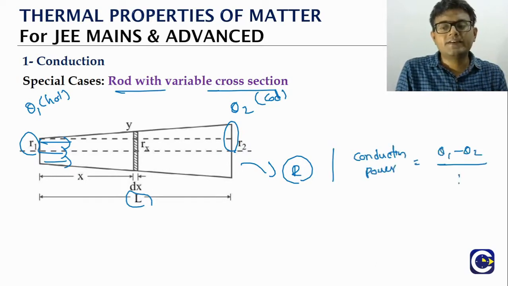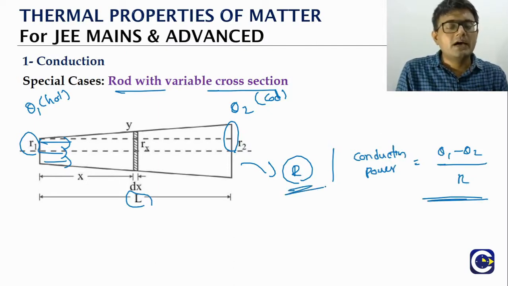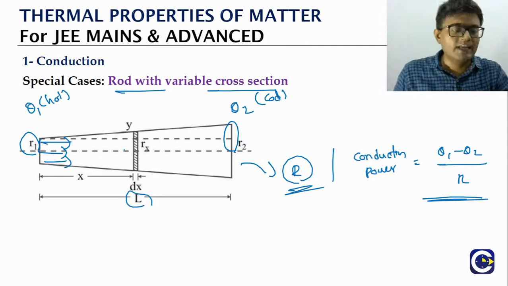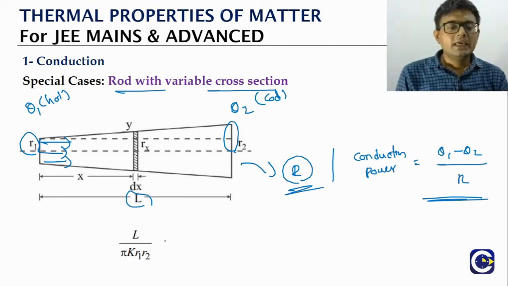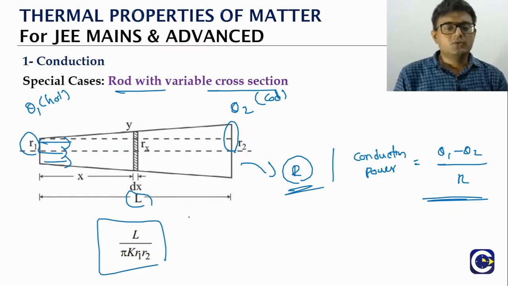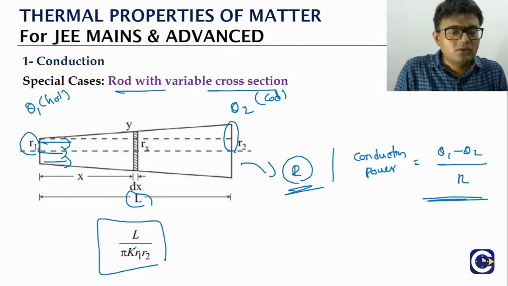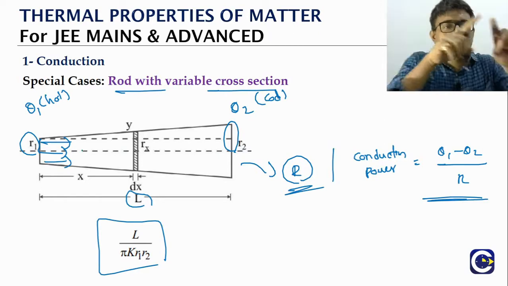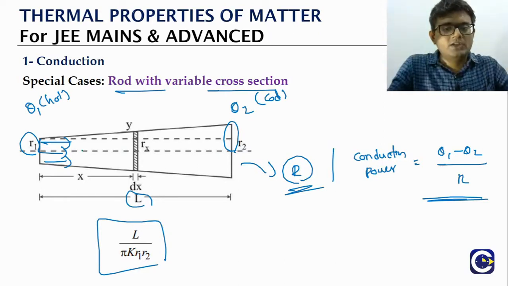the temperature difference by thermal resistance. That's it, right? So the thermal resistance value R for this rod of variable cross section will be L by pi K into R1 R2. So L is the length, K is the thermal conductivity value, R1 R2 are what? The radius of cross section of both the ends.